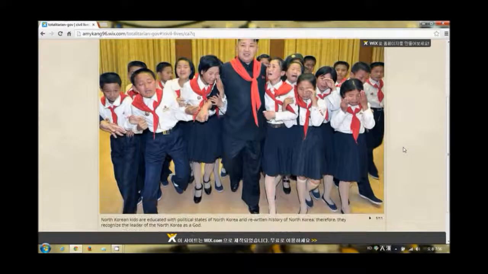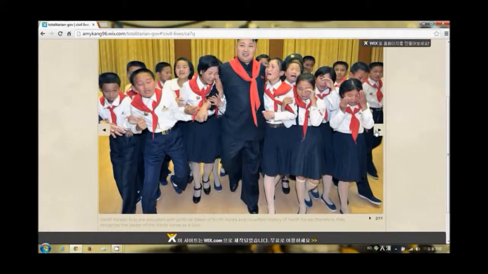The first picture resembles how North Korean kids are educated with political states of North Korea and rewritten history. Therefore, they recognize the leader of North Korea as a god. The second picture is showing an Arirang festival. Many people enjoy the festival because this is one of the few events in North Korea.